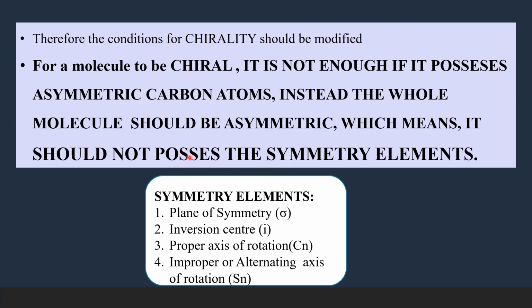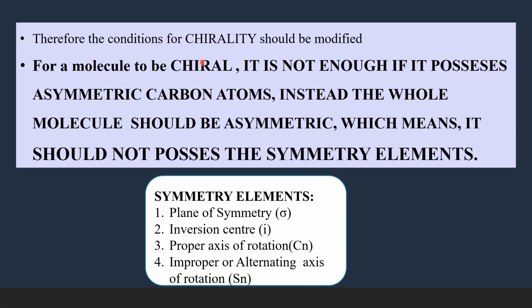Therefore, now we have to think about changing the conditions for chirality. So far we had been thinking that the very presence of asymmetric carbon gives chirality for a molecule. But we have seen tartaric acid with two asymmetric carbon atoms is achiral. The molecules which are not chiral are called achiral molecules. So mesotartaric acid with the two chiral centers, two asymmetric centers, is achiral.